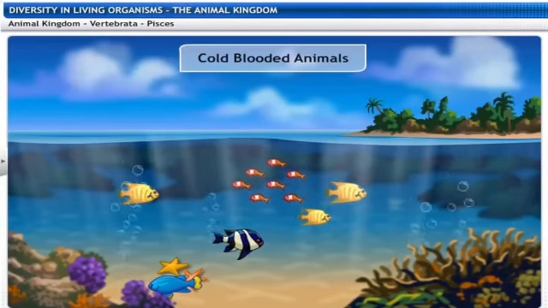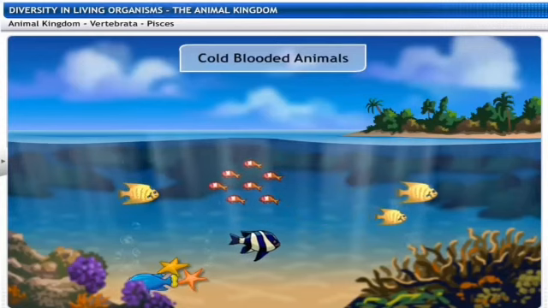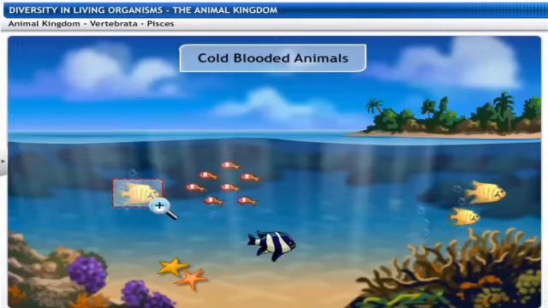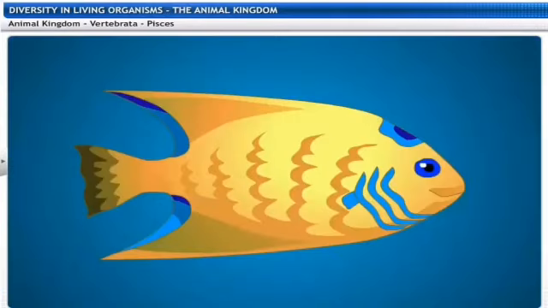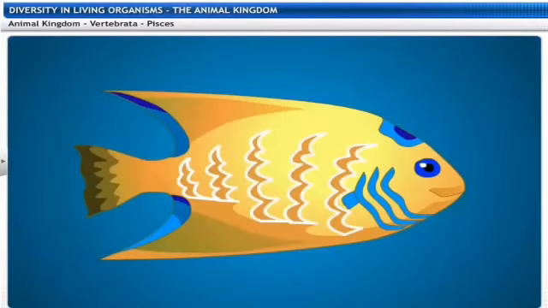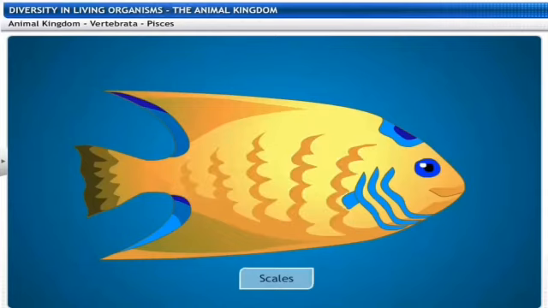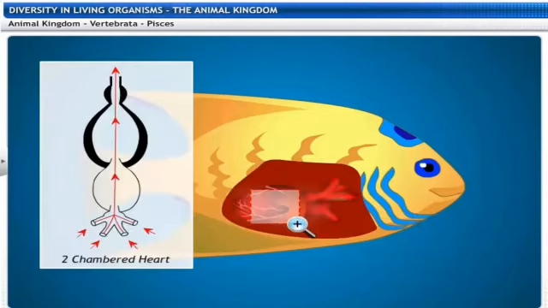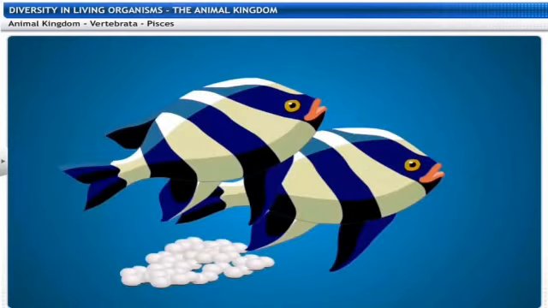They are exclusively free living water animals. The skin is covered with scales or plates. They obtain oxygen dissolved in water with the help of gills. The body is streamlined. Streamlined means a boat-shaped body, and a muscular tail is used for movement. They are cold-blooded, and their heart has 2 chambers, unlike the 4 in the case of humans. They lay eggs, and we can observe a lot of fishes.